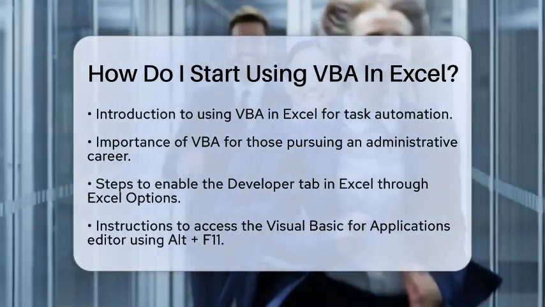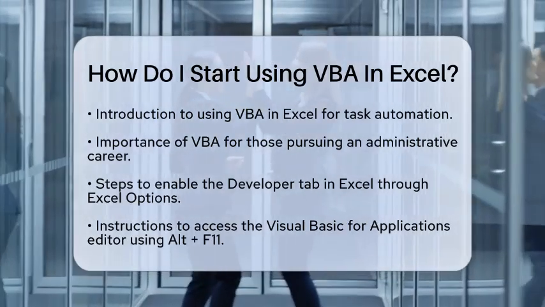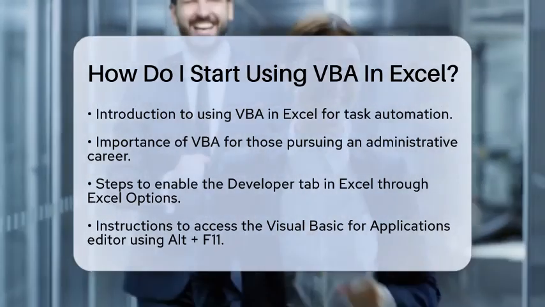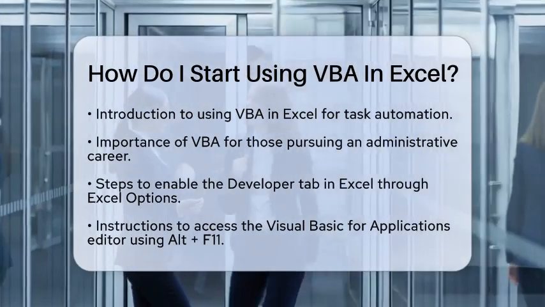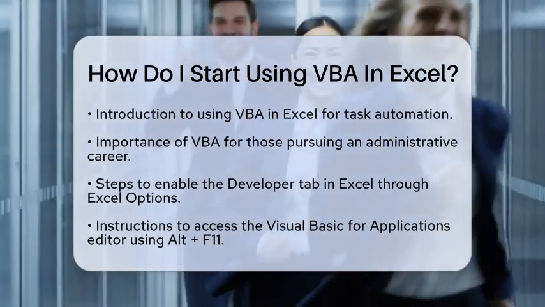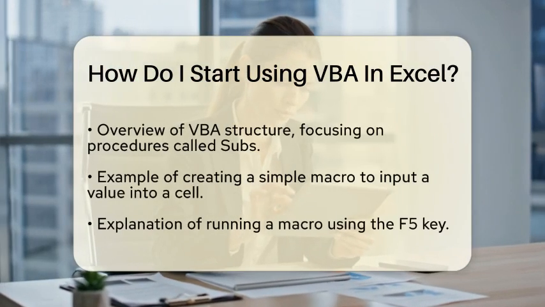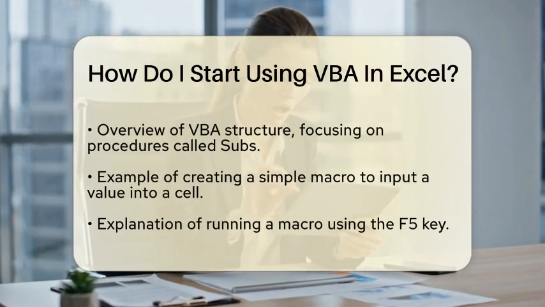Next, you will want to open the Visual Basic for Applications editor. You can do this quickly by pressing Alt and the F11 key at the same time. This is your workspace for writing and managing your VBA code. Now, let's talk about the basics of VBA structure.